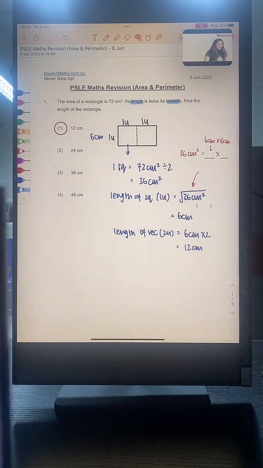Alright, of course we have learned squares in primary 4, so you would have known that if the area is 36 cm square, I need 2 same numbers multiplied by each other to give me the length of a square. So the length of a square is going to be 6 cm if the area is 36. Okay? Alright. Do we understand how to solve this question now? Okay, anybody with any questions? Okay, if not,